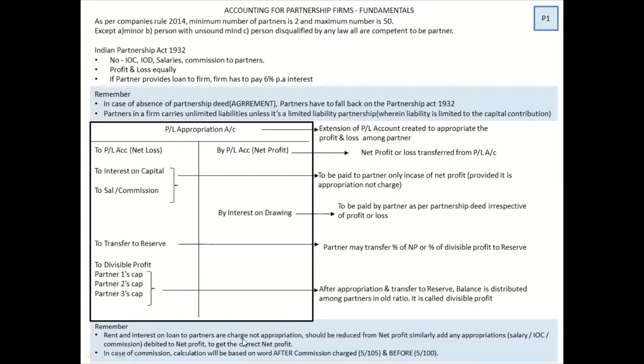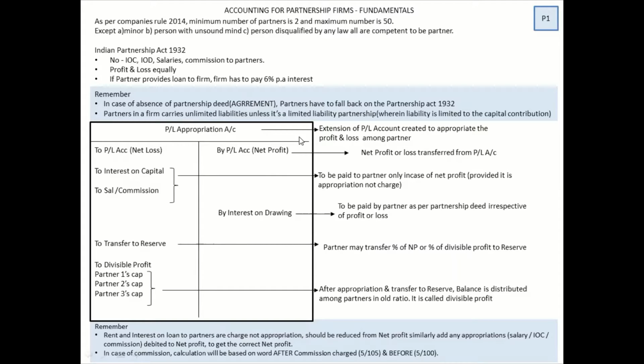When the word charge comes, it means it is mandatory. Also, one more important thing, it means it will not be a part of your appropriation account. It would be part of your P&L account. So if in case they have given you net profit before charging interest on loan, that means you have to minus it. All right. So it's been very clearly mentioned over here.